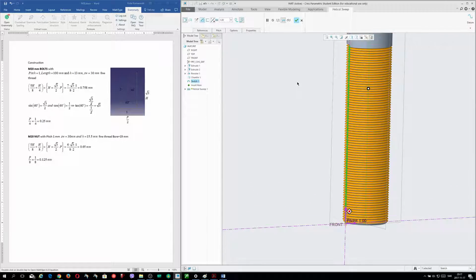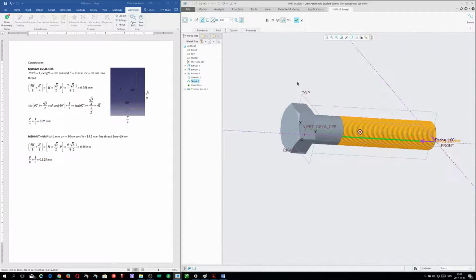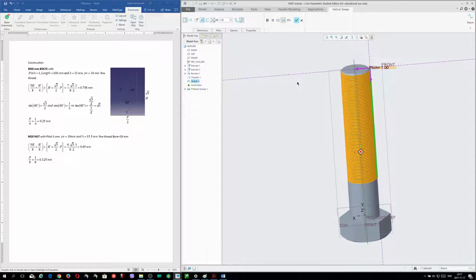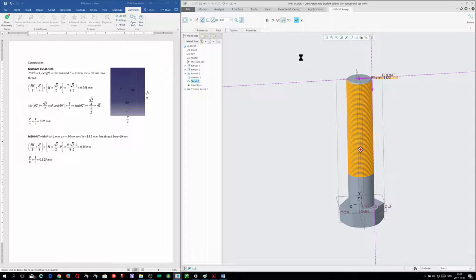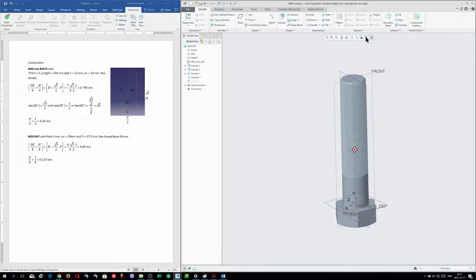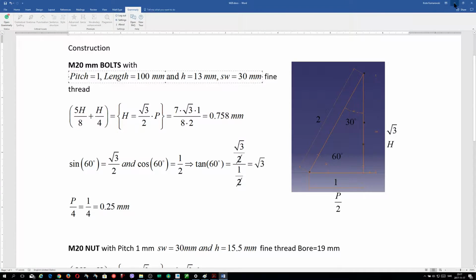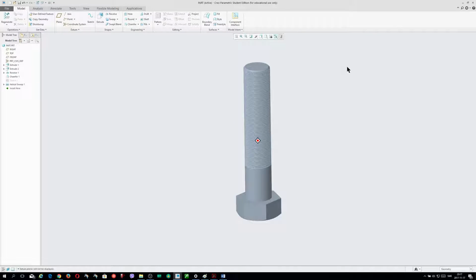You see now that we done our bolts. So now it's finished. So now I apply the materials. I don't need this measurement now. Everything is finished now for these bolts.